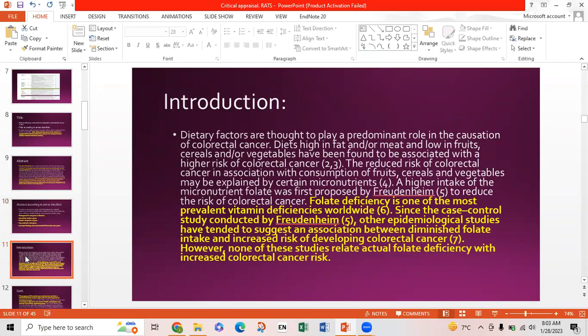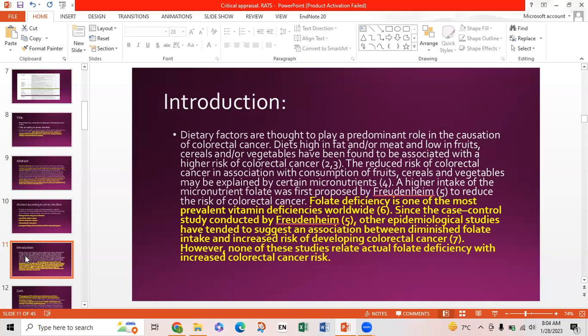I've added only 2 paragraphs from the introduction that were important. Dietary factors are thought to play a predominant role in the causation of colorectal cancer. Diets high in fat or meat and low in fruit, cereals, or vegetables have been found to be associated with a higher risk of colorectal cancer. The reduced risk of colorectal cancer in association with consumption of fruits, cereals, and vegetables may be explained by certain micronutrients.